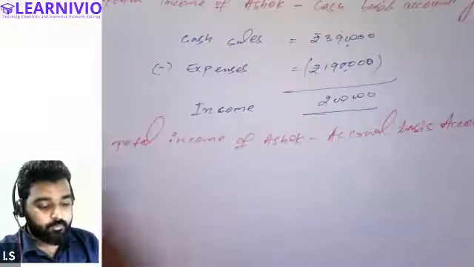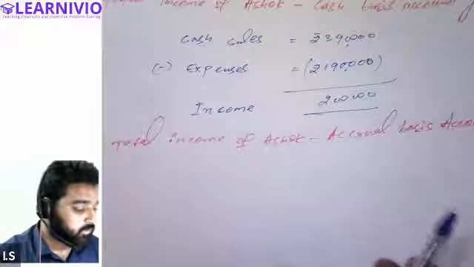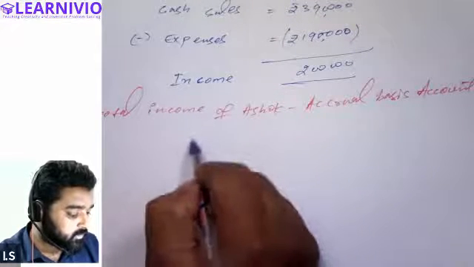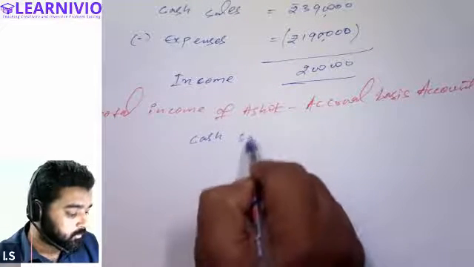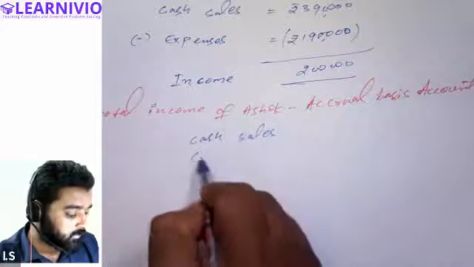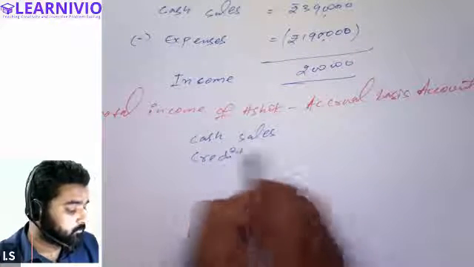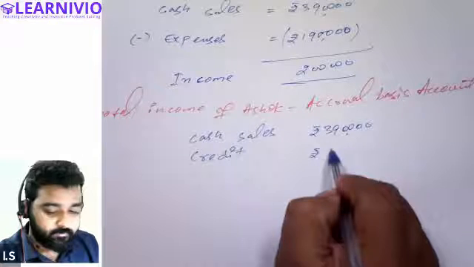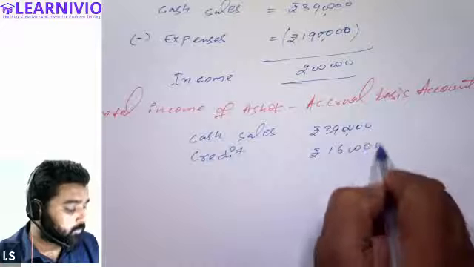Now tell me, if he's following the accrual basis accounting, he must consider the cash sales as well as the credit sale. So cash sales was 3,90,000, right? And the credit sale was 1,60,000. So the total amount of sale will be 5,50,000.